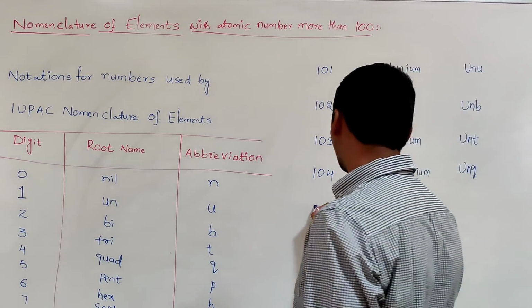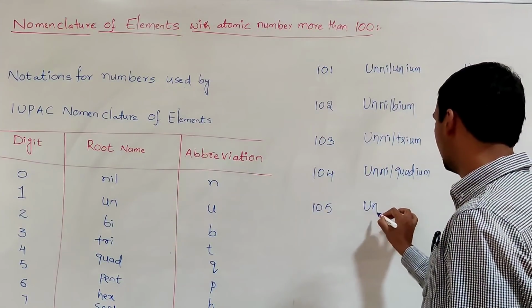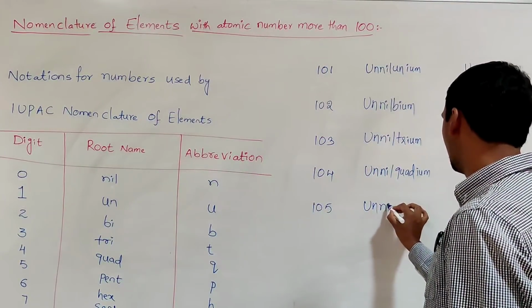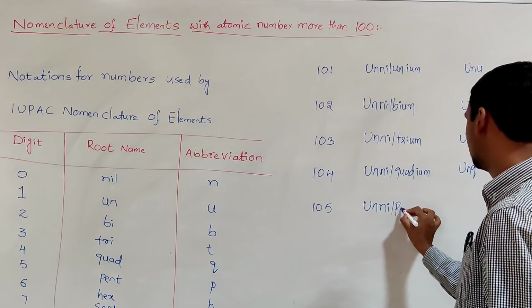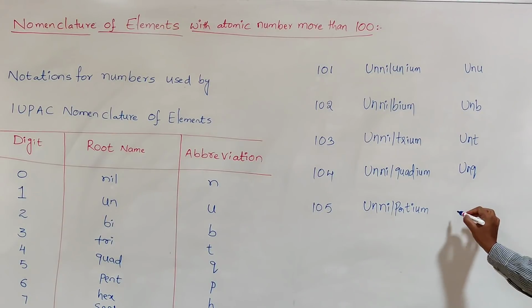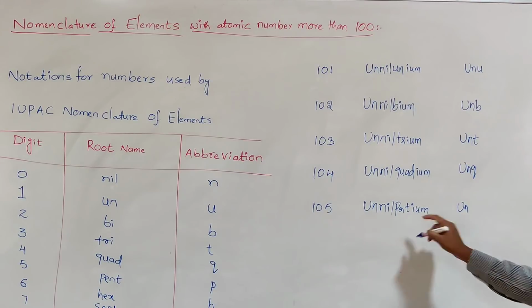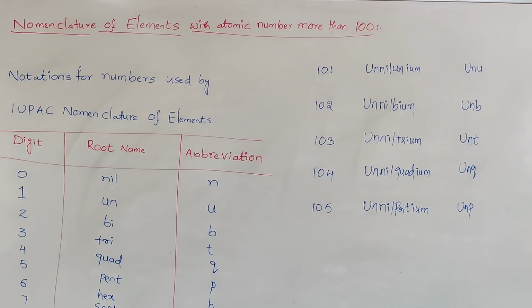Similarly, if you write for 105, what is that? 1, un, 0, nil, and 5, pent. Finally, you can add ium. So what is the symbol? U, next N, then P, UNP.